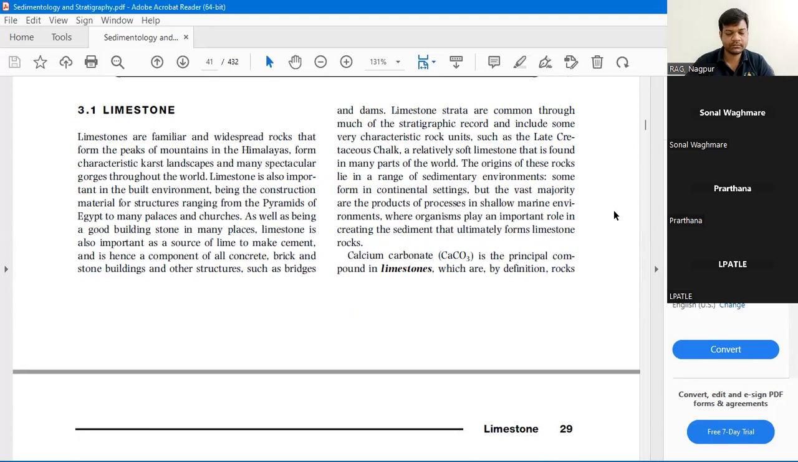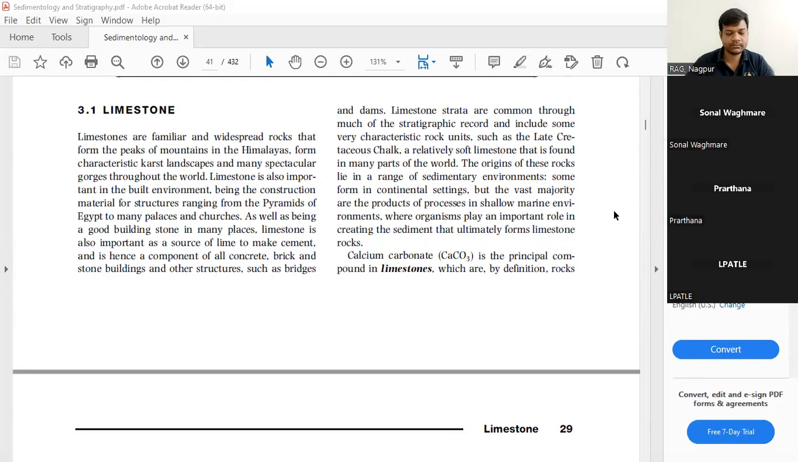Next are the non-clastic sedimentary rocks. Majority of the non-clastic sedimentary rocks are generally carbonates, then volcanic clastics or evaporites. You might know about limestones; limestones are very important non-clastic sedimentary rocks.